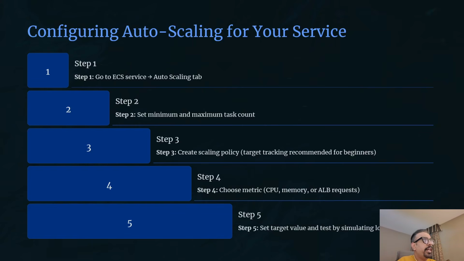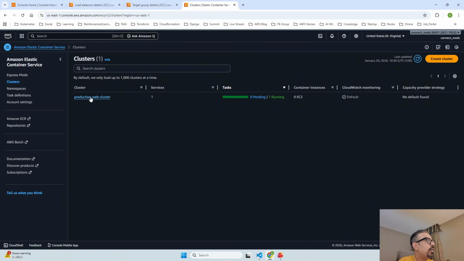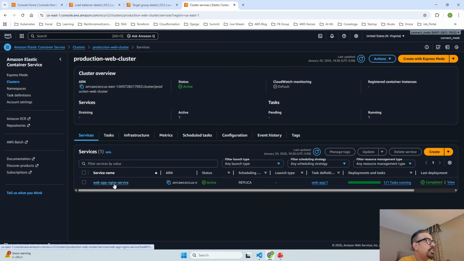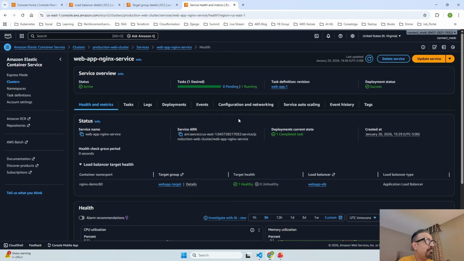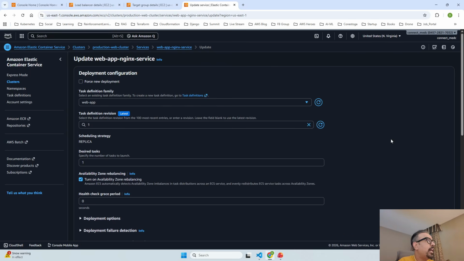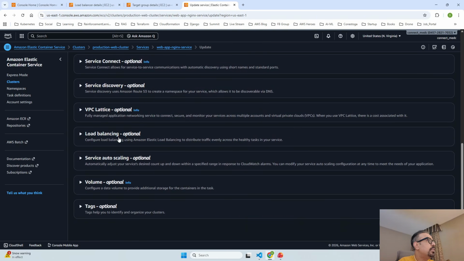So, configuring auto scaling for your service. For that, we will go to the cluster, and inside the cluster, we will go to our ECS service. Once we are in the ECS service, we are going to set the minimum and maximum task count. Before that, we will go to update service, scroll down and go to auto scaling. So here is the auto scaling option for us, service auto scaling.